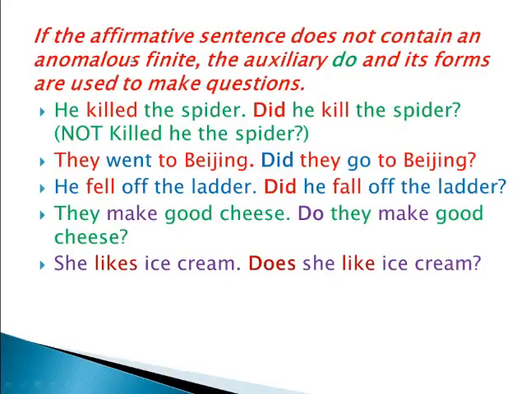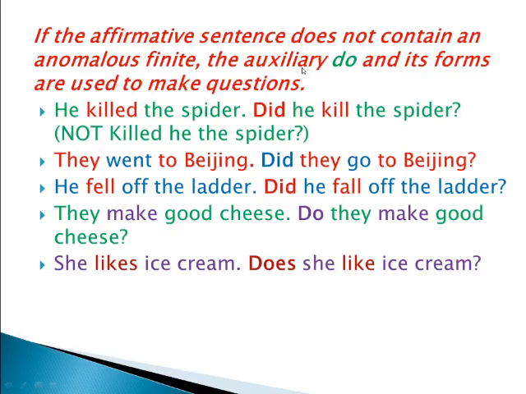If the affirmative sentence does not contain an anomalous finite, the auxiliary do and its forms are used to make questions. Here, he killed the spider. Did he kill the spider? The same way we can also make past and present tense questions.